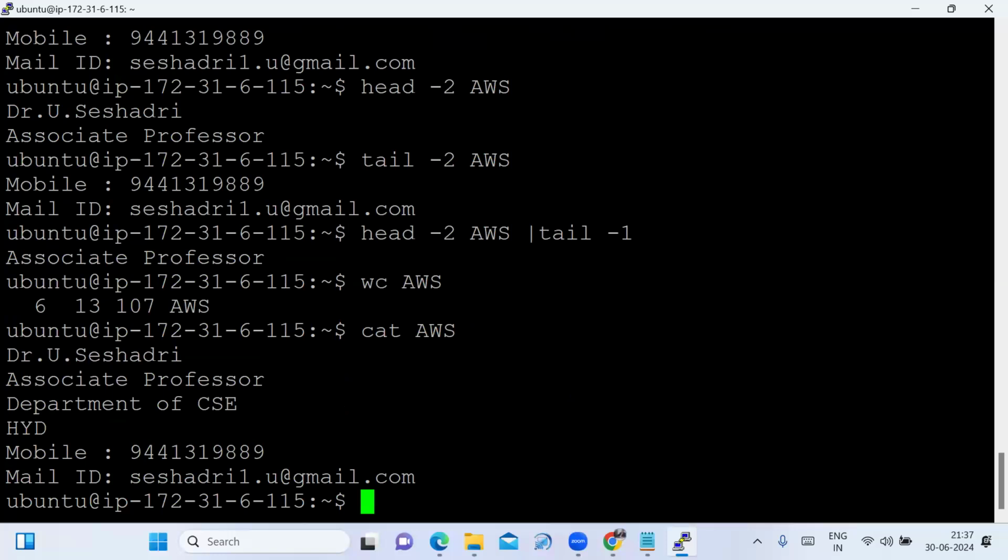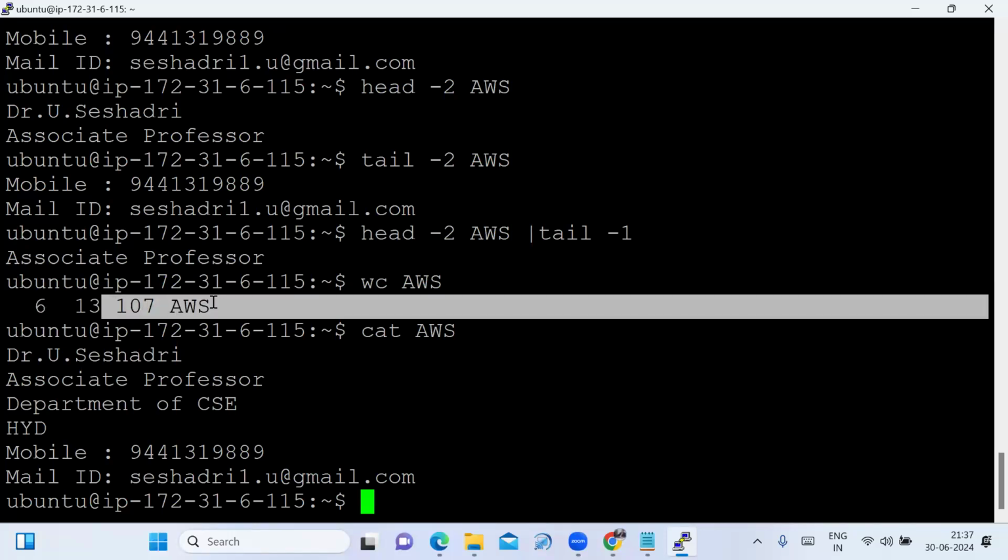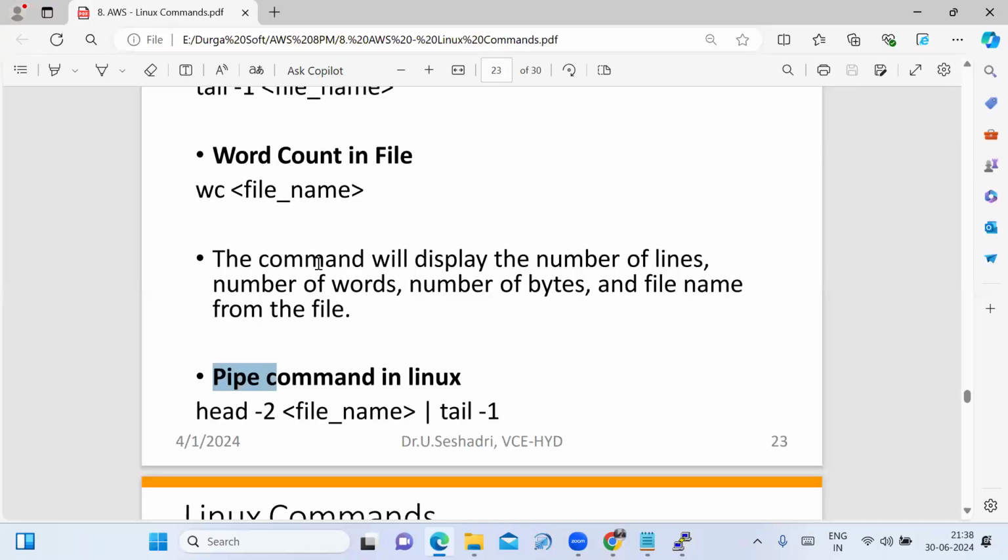It shows the number of lines, 13 words, and size 107, and then the file name. This command will display the number of lines, number of words, and number of bytes, and then the file name. That is word count, right? So that's about today's session.